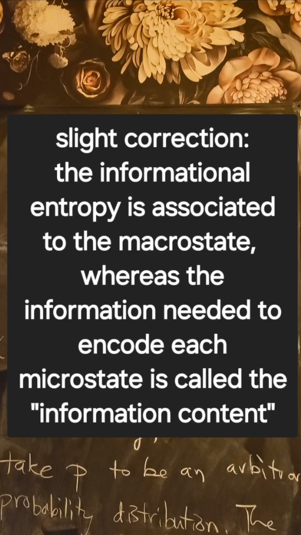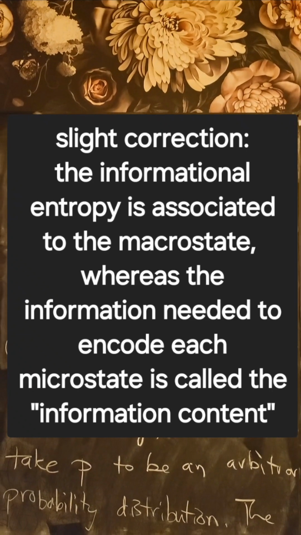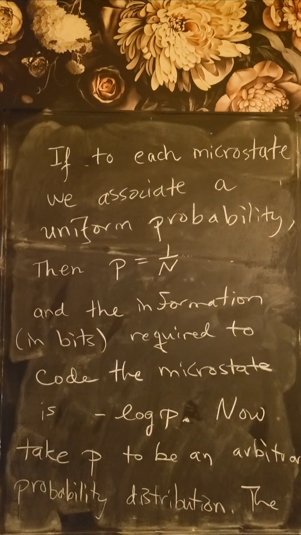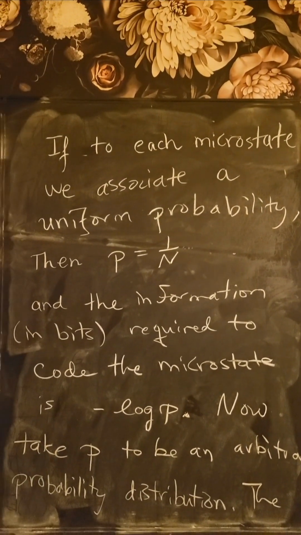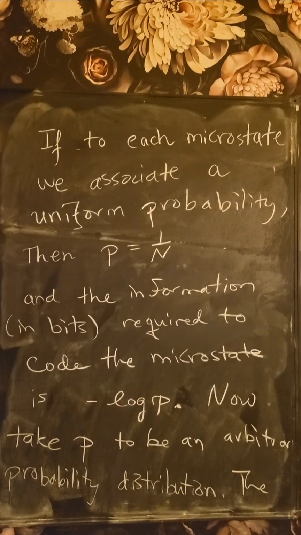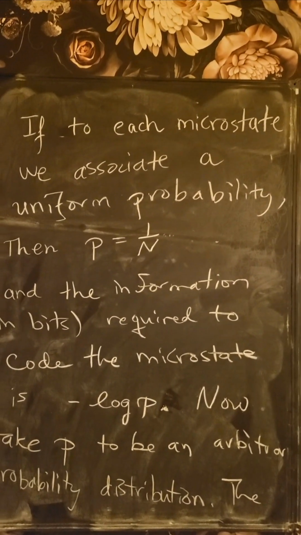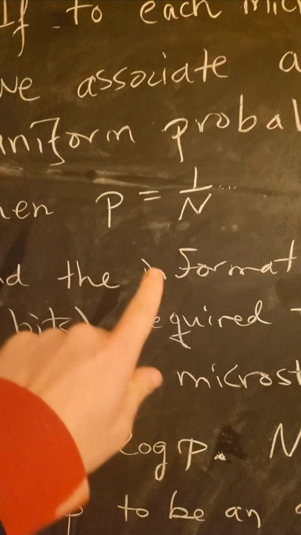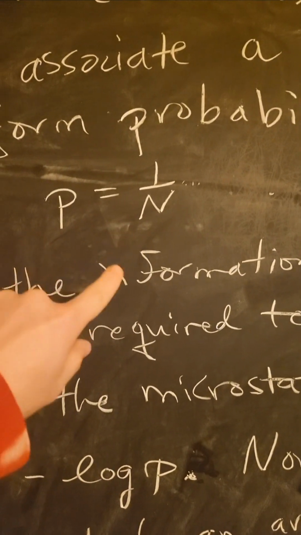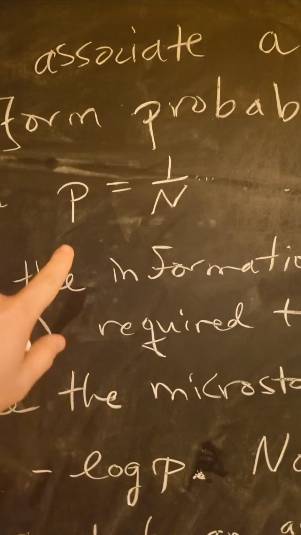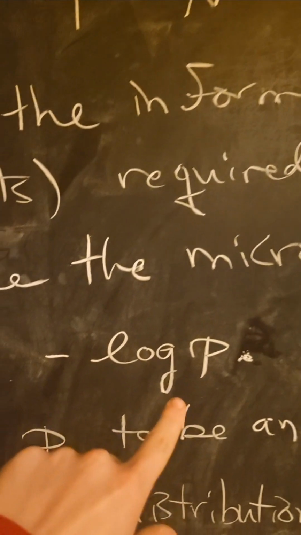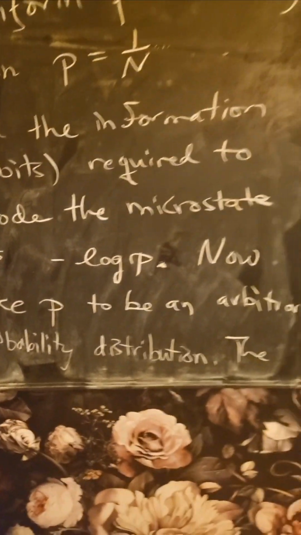Now, if to each microstate we associate a uniform probability of 1 over n, the information required in bits to code the microstate is negative log p, because remember, log n is this amount of information required to encode the microstate, and so log n is precisely log 1 over p, or negative log p, okay?